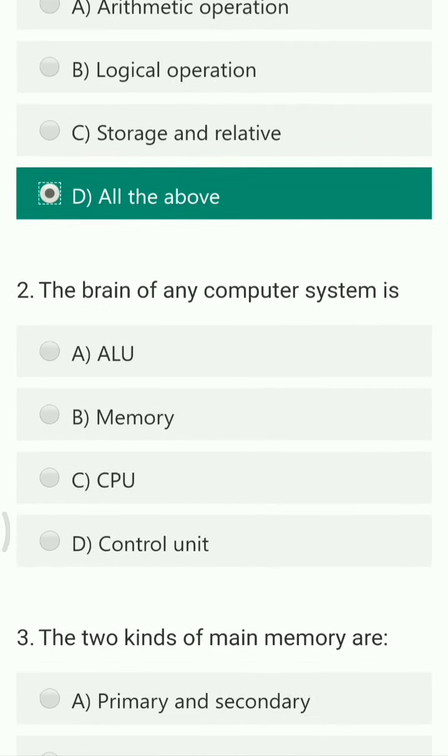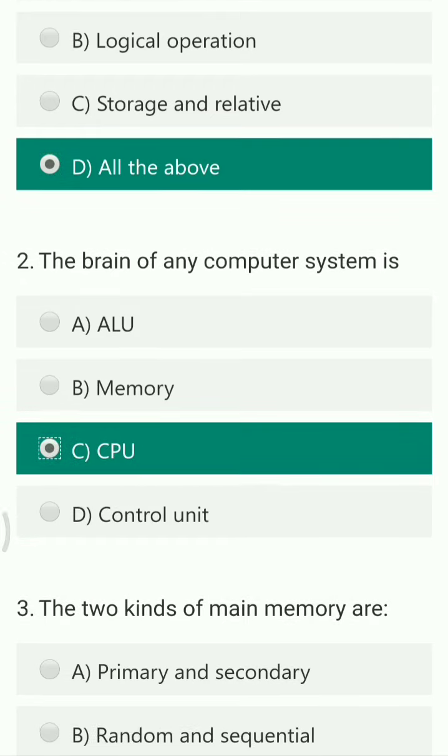The next question is, the brain of a computer system is dash. So the options are ALU, memory, CPU and control unit. So the right answer for this particular question is CPU. CPU is considered as the brain of the computer system.